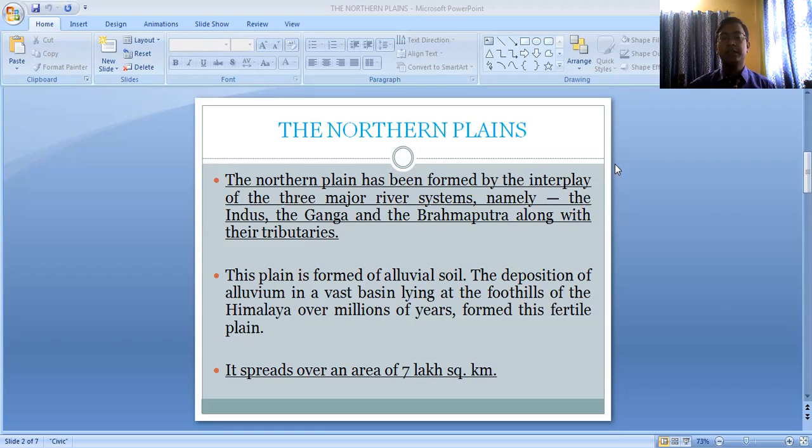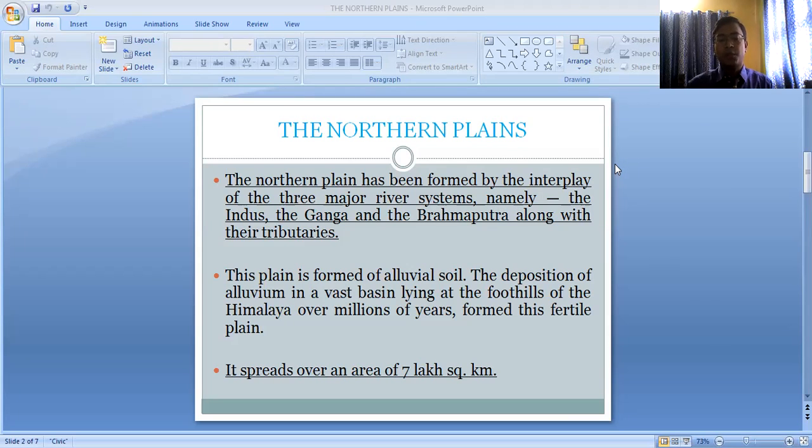Later, when the glaciers, snow and ice started melting, the water started coming down the slopes and carrying sediments along with it. These streams later got divided and formed rivers, that is the Indus, Ganga, and the Brahmaputra, and the other tributaries.